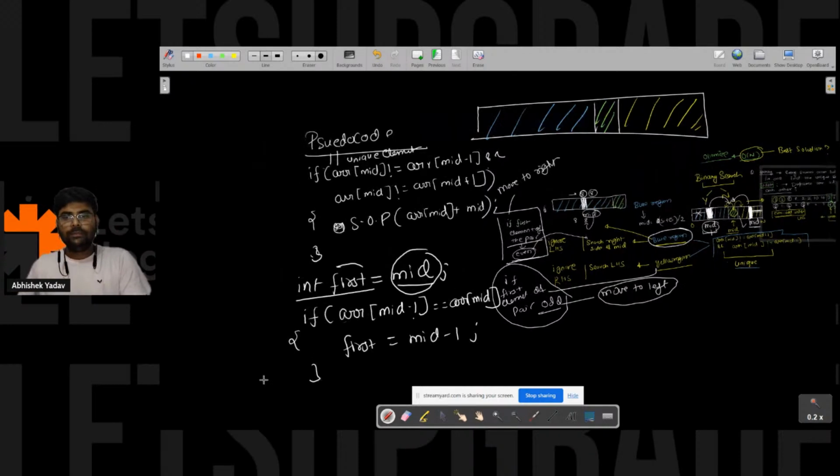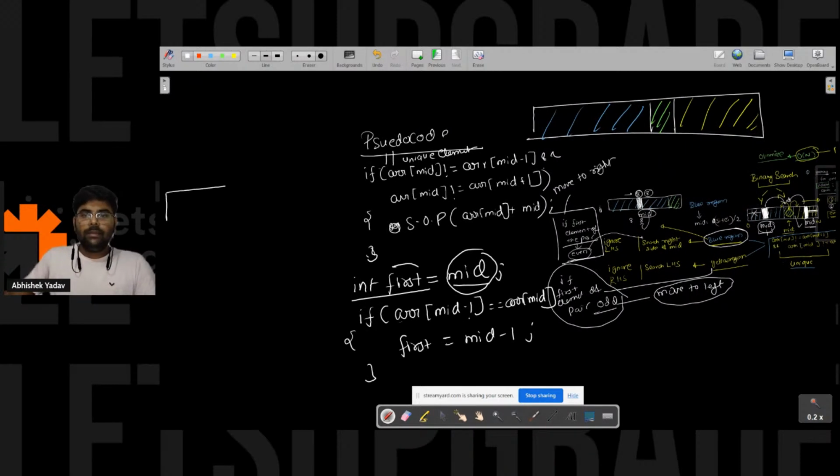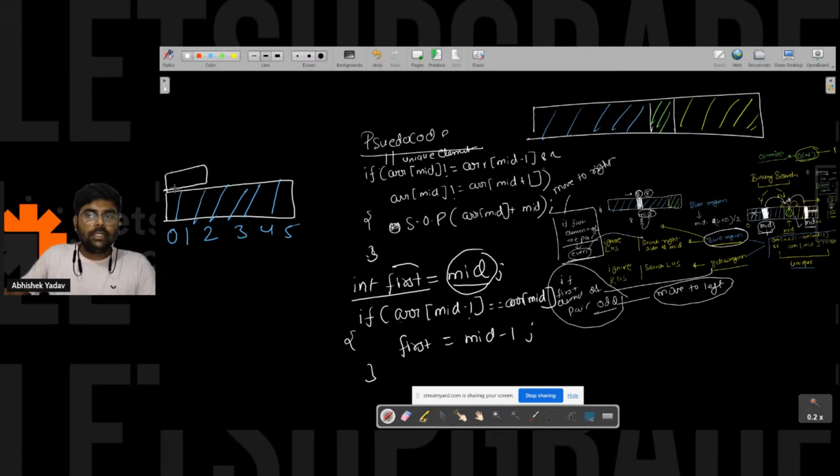So here I am in the blue region, and I know one thing: in the blue region, 0 1 2 3 4 5, the pairs will be at even odd positions, right? Let's assume this is the mid element, that is 8 8. So you got the mid element, and this mid element is 8.